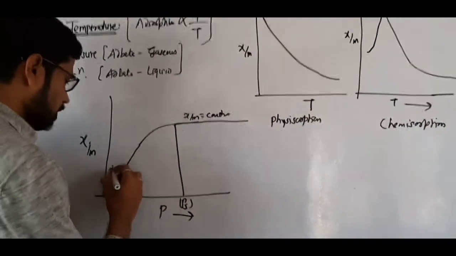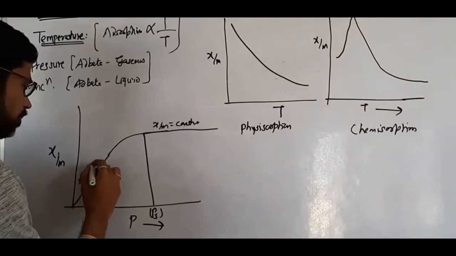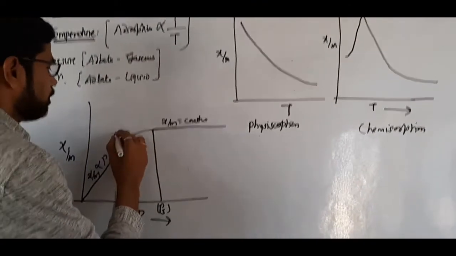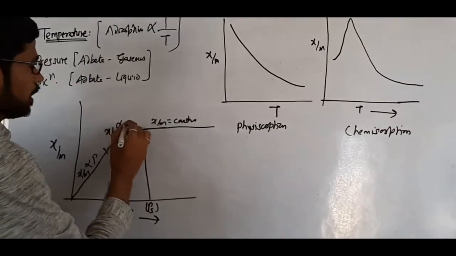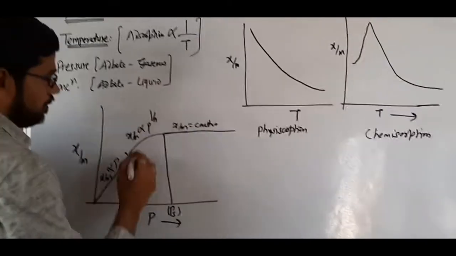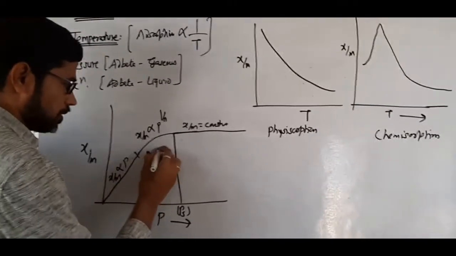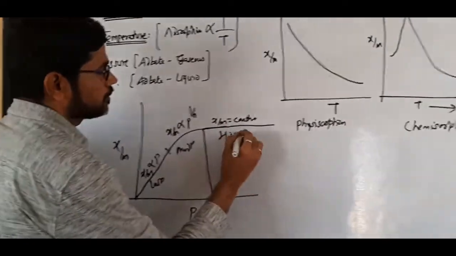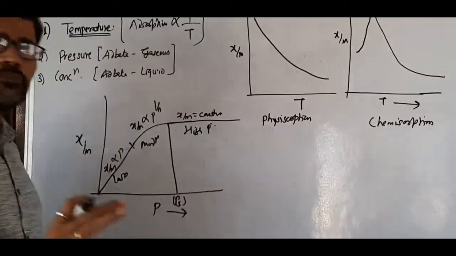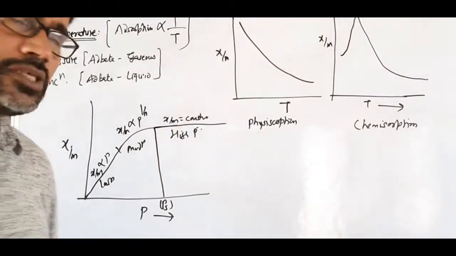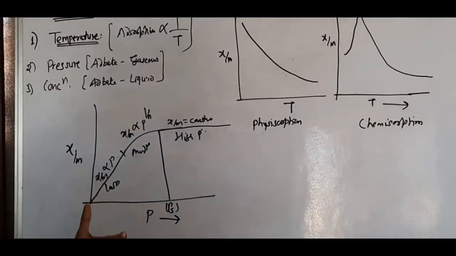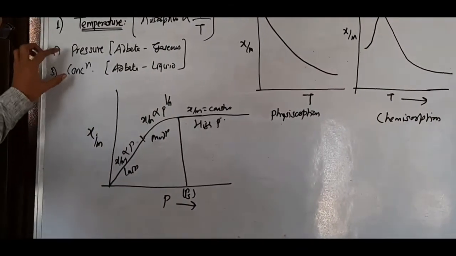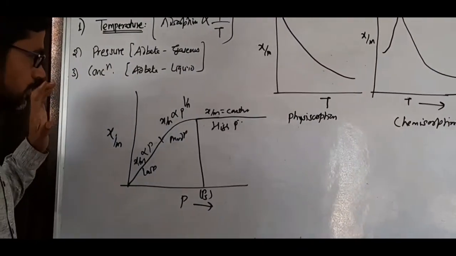At low pressure, X by M is directly proportional to the pressure of the adsorbate molecule. The region where X by M is directly proportional to P to the power 1 by n is at moderate pressure. At low pressure and at high pressure, there is no particular relationship. It is simply an empirical relationship. It happens in the case of concentration of adsorbate as well as pressure of adsorbate we consider.